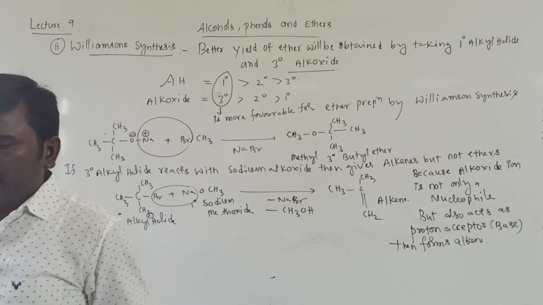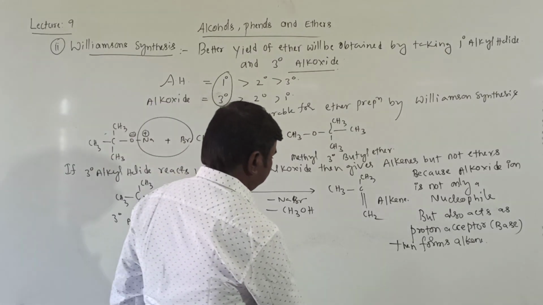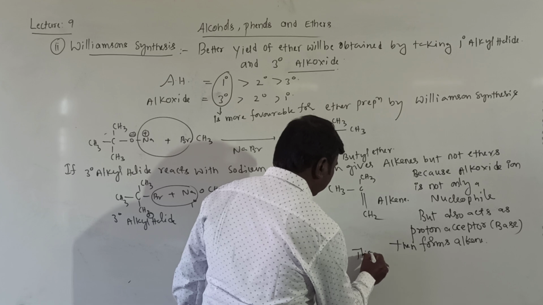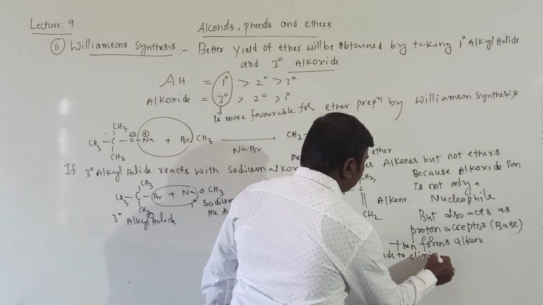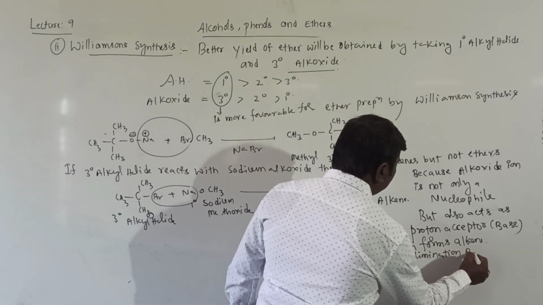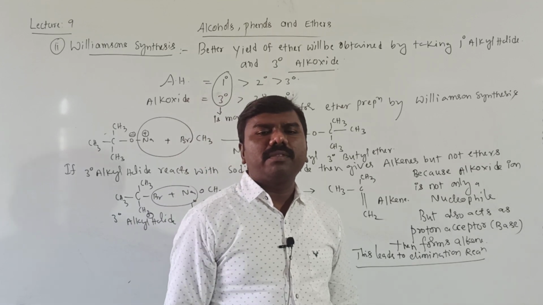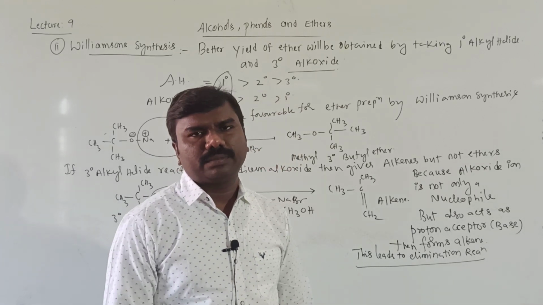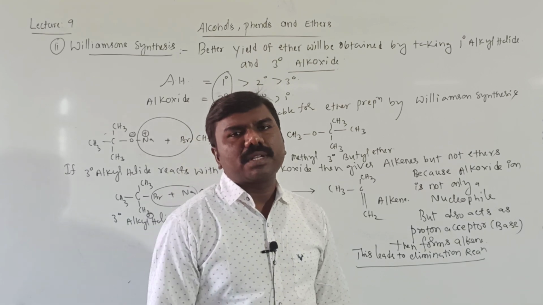That's it. Now, that leads to elimination reaction, elimination but not substitution. There is a competition between elimination versus substitution. So here elimination dominates over substitution.